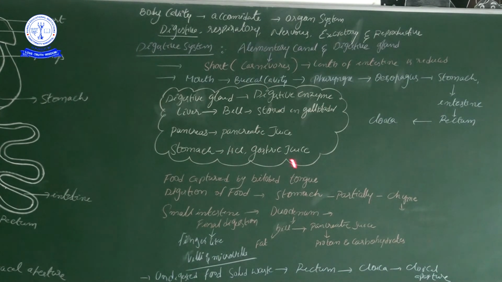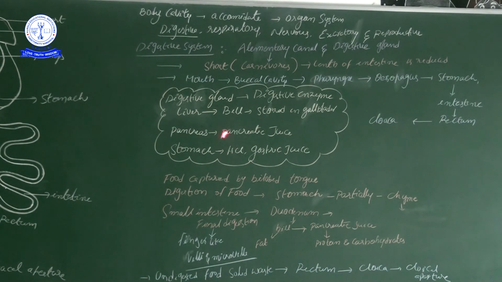Along with the HCl, some juices are produced in the fundic stomach, pyloric stomach and peptic stomach regions. So different regions of the frog stomach produce fluid with the help of gastric glands. What those gastric glands secrete, we call gastric juice.